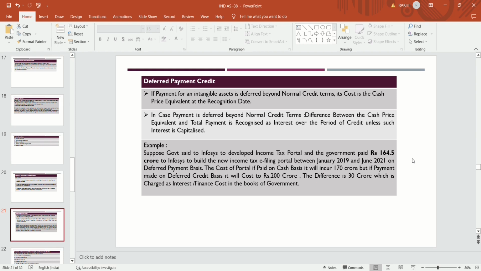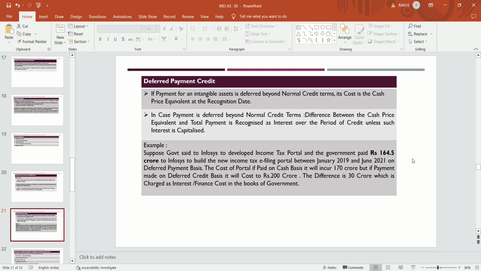This is known as deferred payment credit: if payment for an intangible asset is deferred beyond normal credit terms, such as 6 months, 3 months, or 2 months, then its cost is the cash price equivalent at the recognition date.